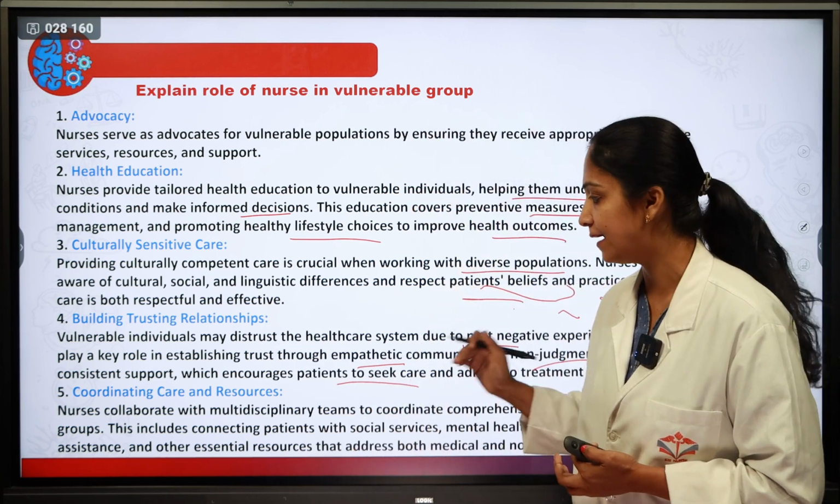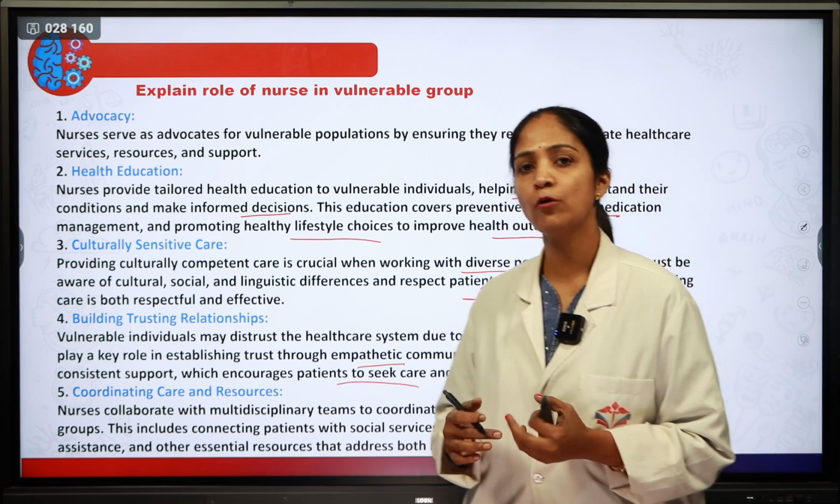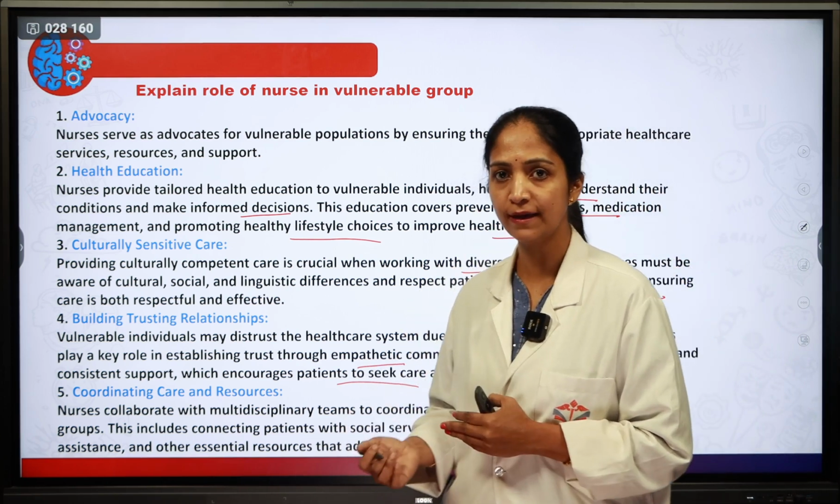Next one is coordinating the care and the resources. As a nurse, she will act as a coordinator of the care along with the resources.